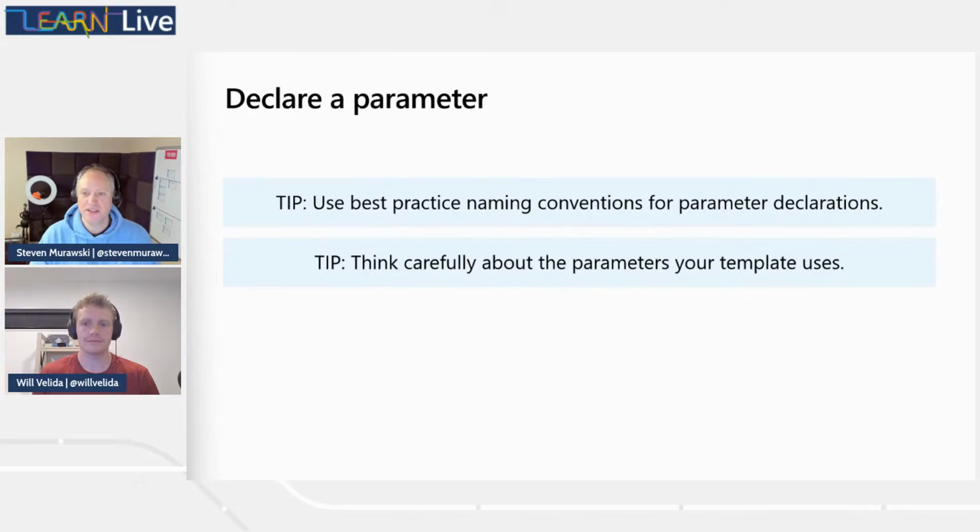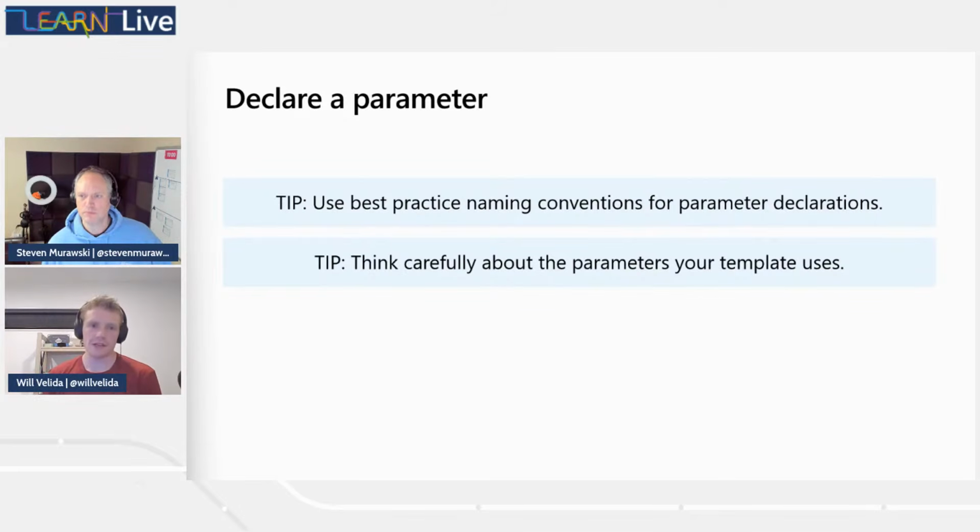Whatever it is, somebody's going to dislike your convention, but if you can stay consistent throughout, you make it so much easier for whoever's going to come next and read your code. Your template is going to be read way more than it's going to be written. So using a good solid naming convention for your parameter declarations can be really, really helpful down the road.